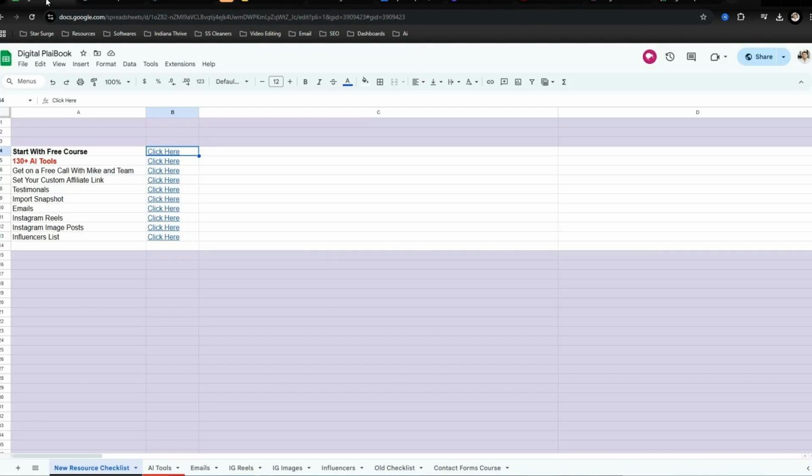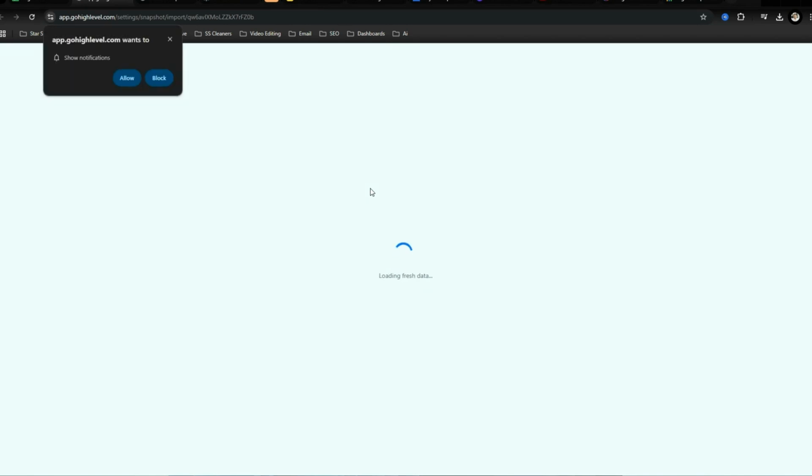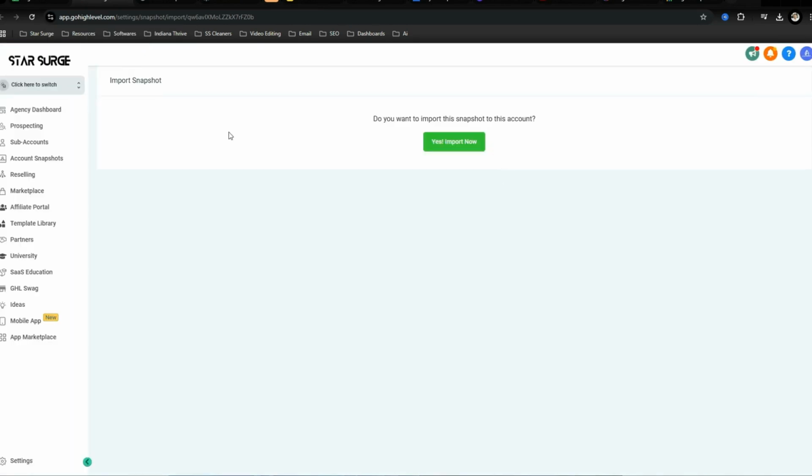Now, once you have the digital playbook, I actually give you a snapshot. And what a snapshot is, it's going to allow you to import everything that I use for my systems and company. So you'll get all the emails already imported into your account. You're going to be getting all the funnels and everything that I have, which is going to take a lot of the setup and all that trouble out of it, which is going to save you a lot of time with the setup. So you're going to just hit import.